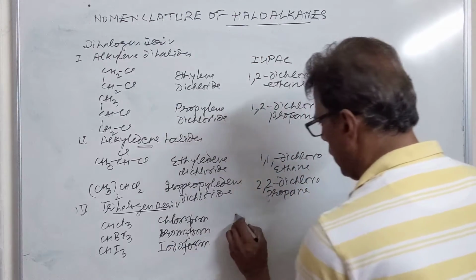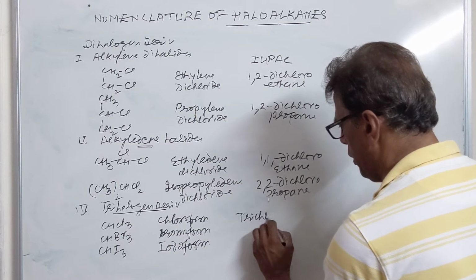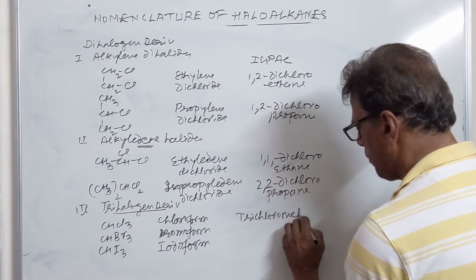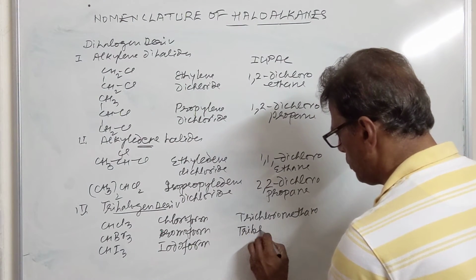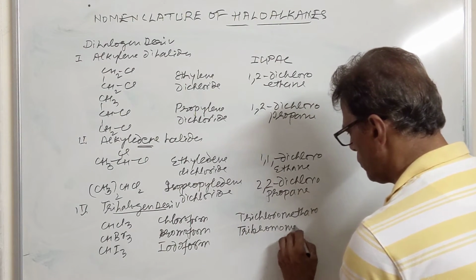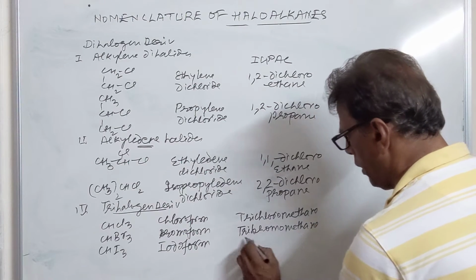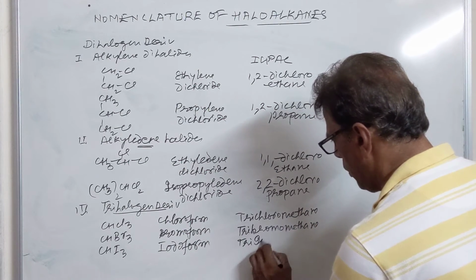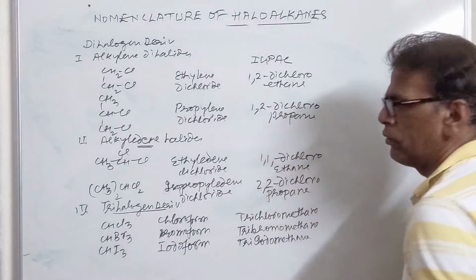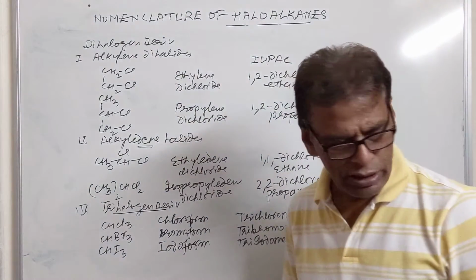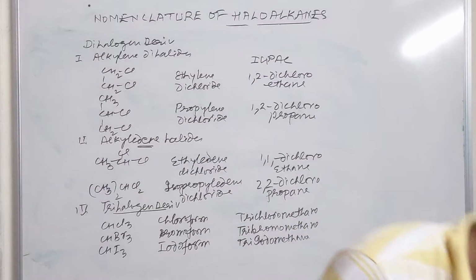The IUPAC names: trichloromethane, three chlorines are there, tribromomethane. Then we have triiodomethane. So this is our third class of halogen derivatives, that is, trihalogen derivatives.